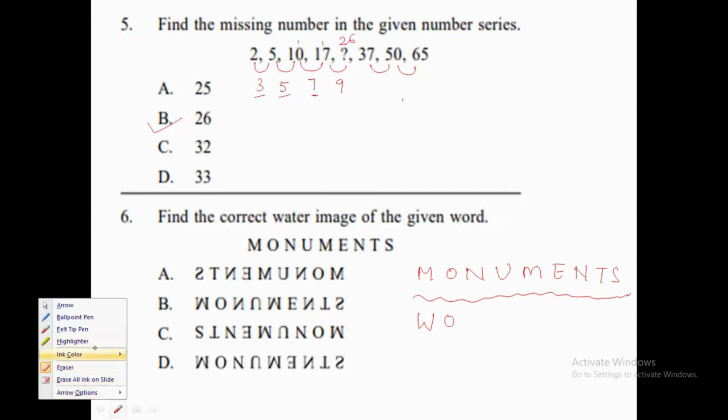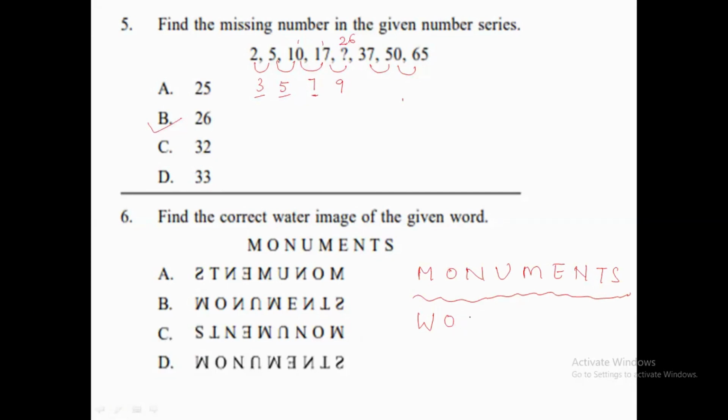Okay, N will look like this. U will look like this. M will look like this again. E will look like this. N will look like this. T will look like this. And S will look like this. So the correct mirror image should be similar to the image that we have formed.